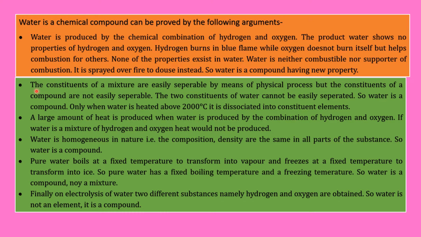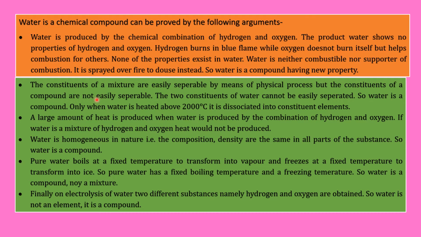The second one now. The constituents of a mixture are easily separable by means of physical process, but the constituents of a compound are not easily separable. The two constituents of water cannot be easily separated. Water is dissociated into constituent elements only when heated above 2000 degrees Celsius. Take an example of a mixture first.